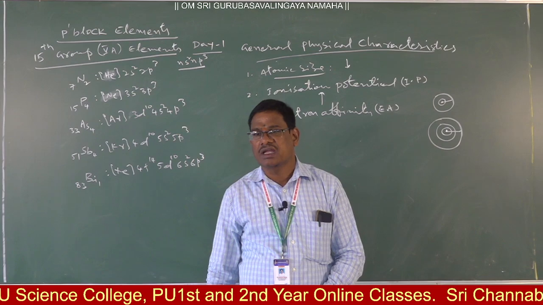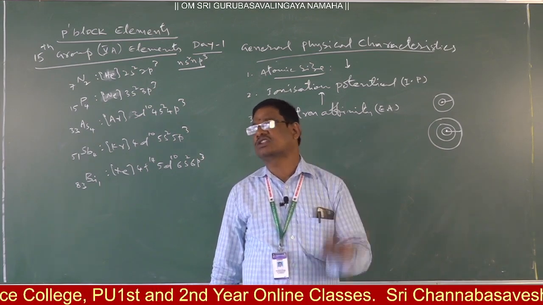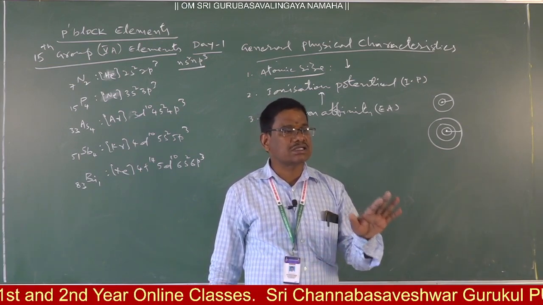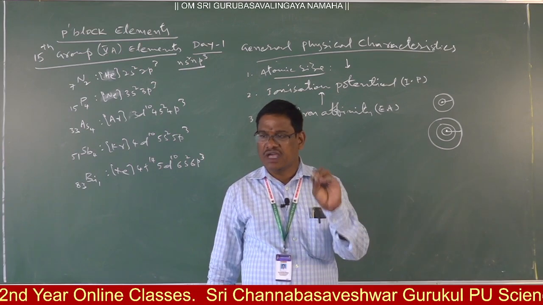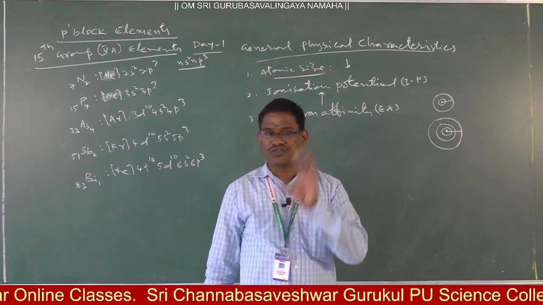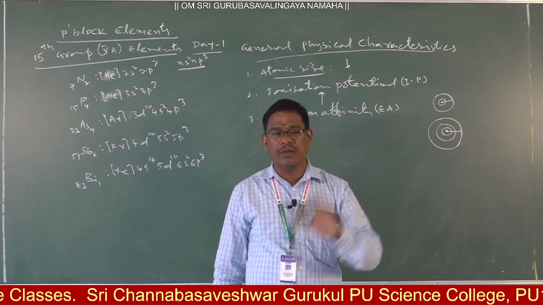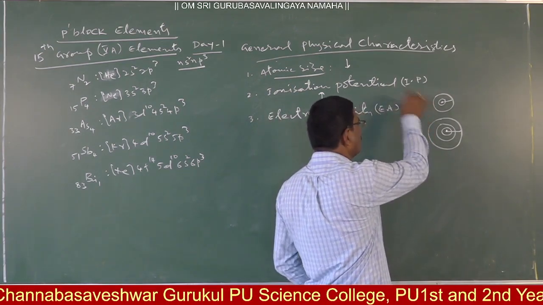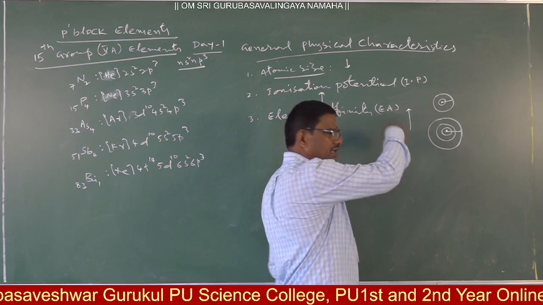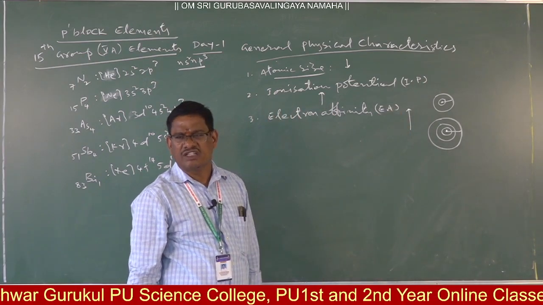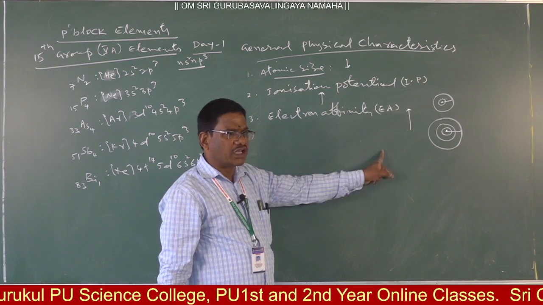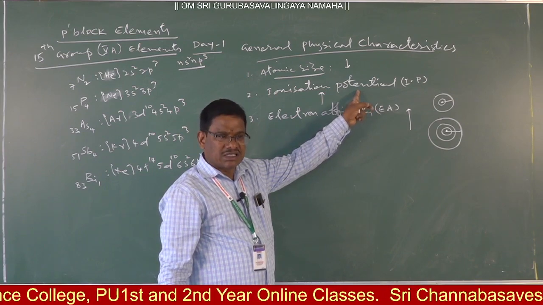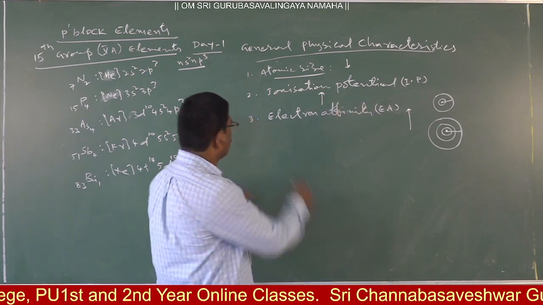What is electron affinity? The amount of energy released to the surroundings when we add an electron to the outermost orbit of a neutral gaseous isolated atom. Clear? When we add an electron, the energy released is electron affinity. If the size of an atom is less, energy released will be more. Thus, as we move down the group, electron affinity values decrease. As we move down the group, ionization potential values also decrease, to remove an electron here. Clear? So that is electron affinity.